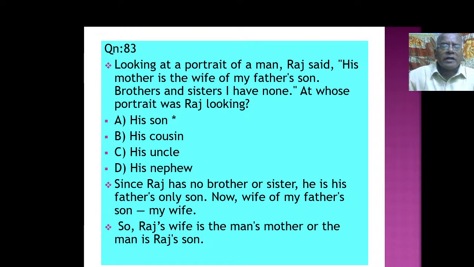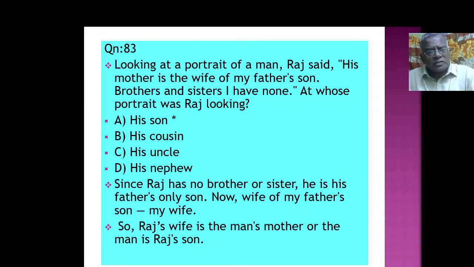Looking at the portrait of a man, Raj said, his mother is the wife of my father's son. Brothers and sisters I have none. At whose portrait was Raj looking? Looking at the portrait, ஒரு படம், ஒரு மனிதனுடைய படத்தை பார்த்து Raj said, his mother is the wife of my father's son. Brothers and sisters I have none. At whose portrait was Raj looking?